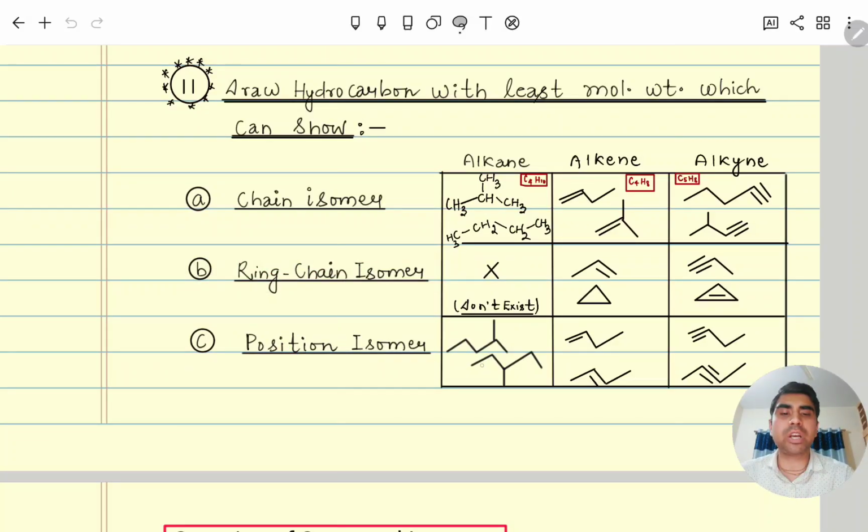For position isomerism, how many minimum carbon are required? 1 2 3 1 2 3 4 5, here carbon is there at 3, here carbon is there at 2. So yes, both are position isomers. Minimum how many carbon required? 6 carbon. Then only with respect to 5, it could be at 2 or 3. Similarly, in alkene also, chain isomer, ring chain, and position you can go on. Similarly, in alkynes also, chain, ring chain, and position isomers.